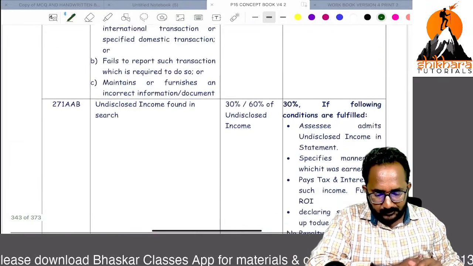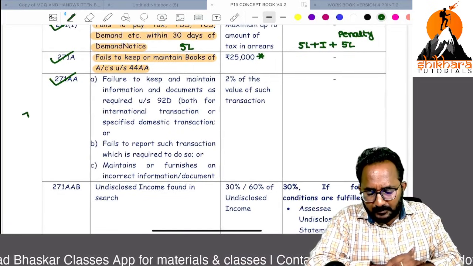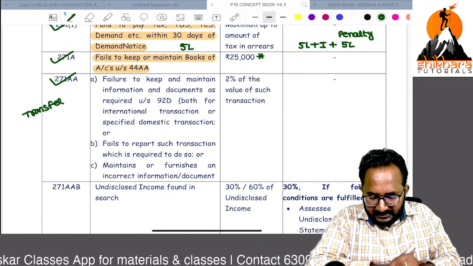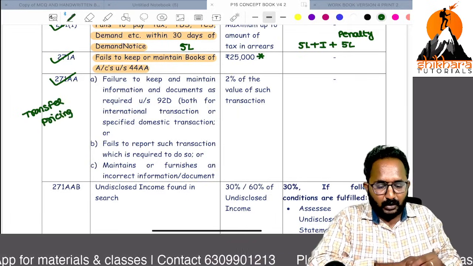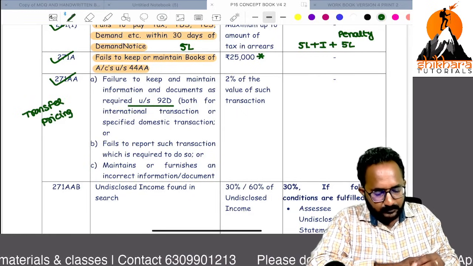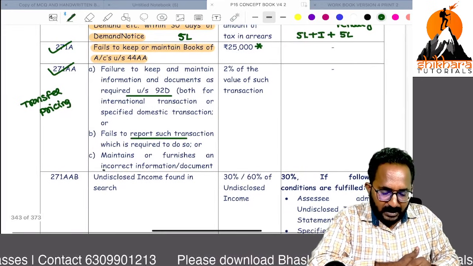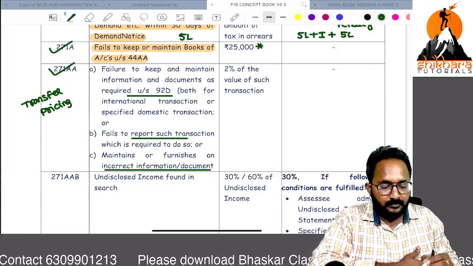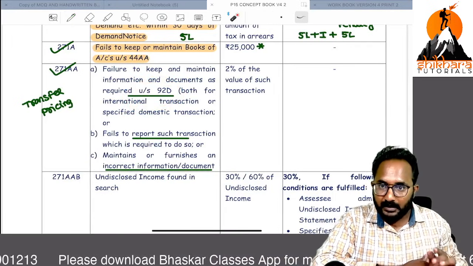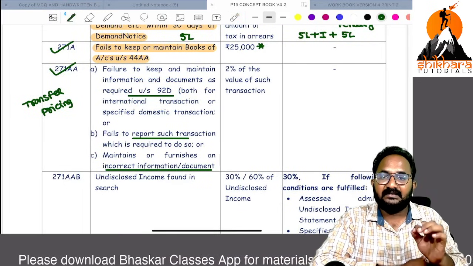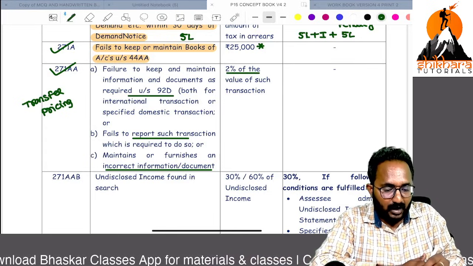Next, very important. In the transfer pricing chapter, we repeatedly discussed this in MCQs, but now we can cover it in the penalties chapter also. Remember, if you do not maintain the 92D records, fail to report any international transactions, or maintain any incorrect information, then you have to pay the penalty under section 271AA, that is 2% of the value of such transactions.